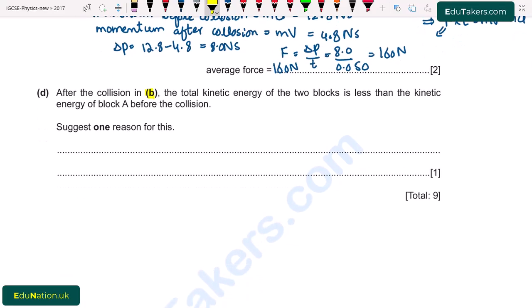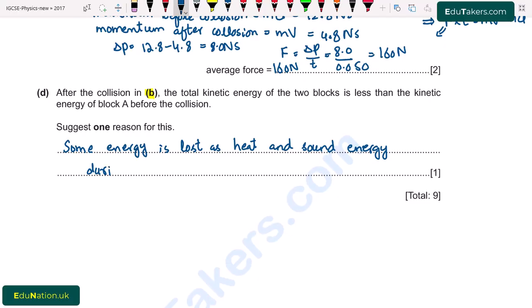So I write here, some energy is lost as heat and sound energy during collision.